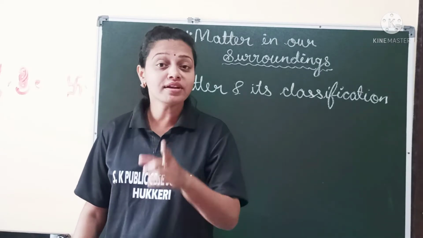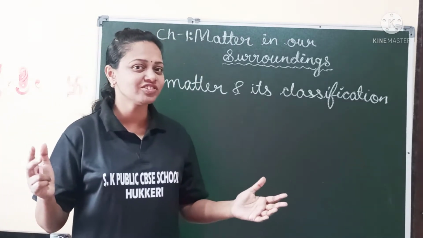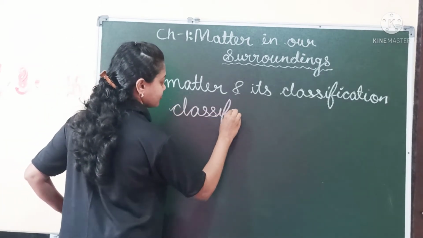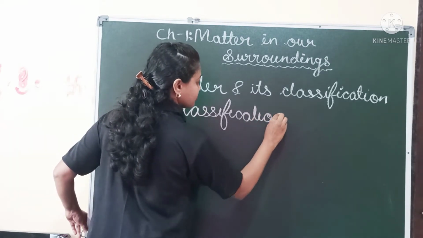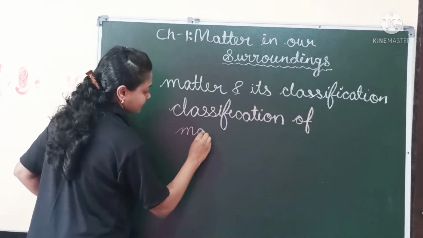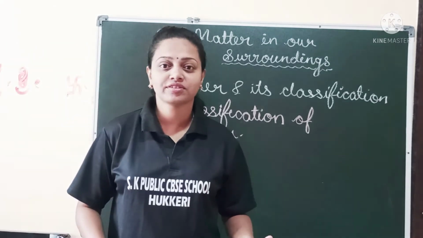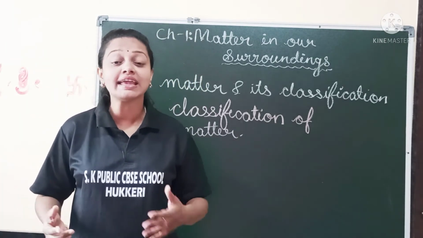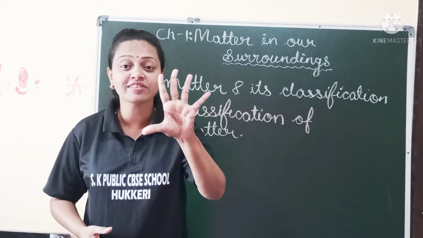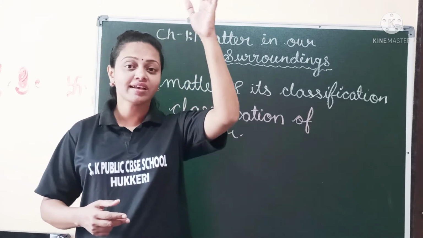Dear students, now you understood what is surrounding as well as matter. Now let's study classification of matter. Earlier, when matter was classified, the ancient scientists said that matter was made up of 5 basic elements called air, fire, earth, water, and the sky.